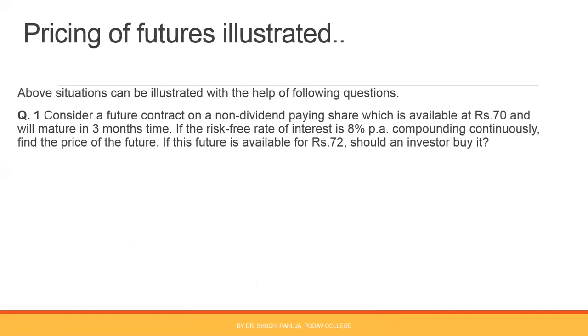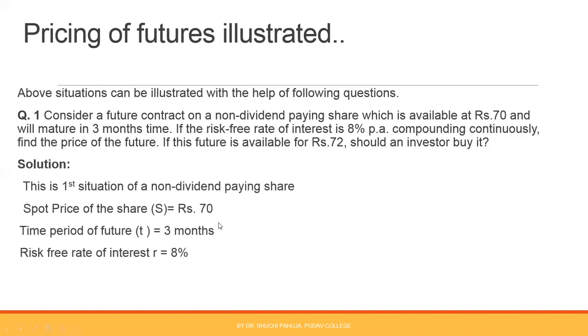This is the first situation question. Consider a future contract on a non-dividend paying share, that means no dividend payment is involved, which is available at rupees 70. 70 is the spot price, and the future will mature in 3 months time. Risk-free rate of interest is 8% per annum, compounding continuously. Find the price of the future. If this future is available for rupees 72, that means the market price of the future is 72, should an investor buy it? So for answering this question, you need to calculate the fair price of the future.